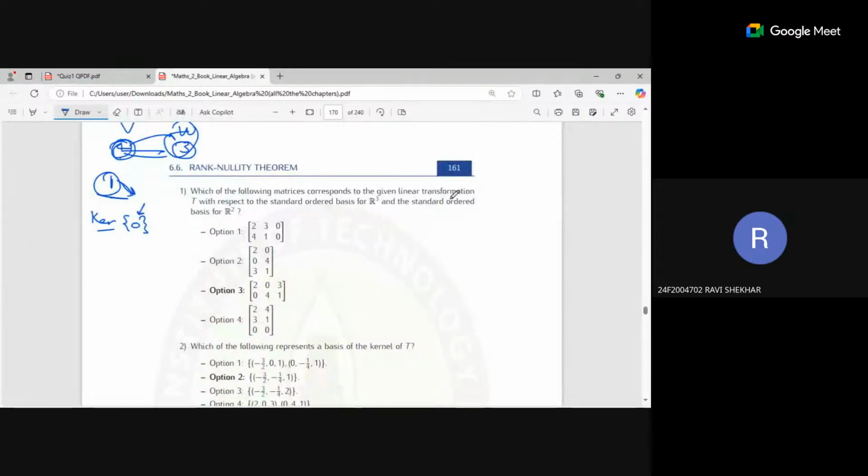If it is an onto mapping, will the same thing happen? It is onto, but it is not 1-1 in this case. It can be onto, suppose x plus y and y plus z is there. So it has 3 dimensions. Only two will go there, and the remaining one will form the null space or go for the kernel space.